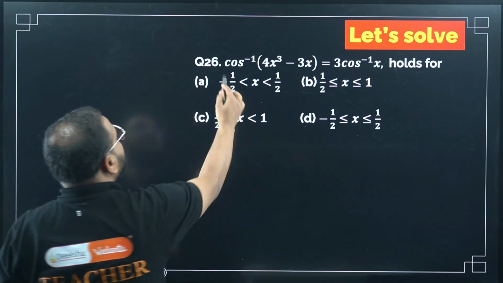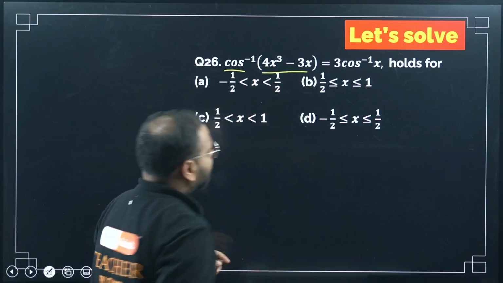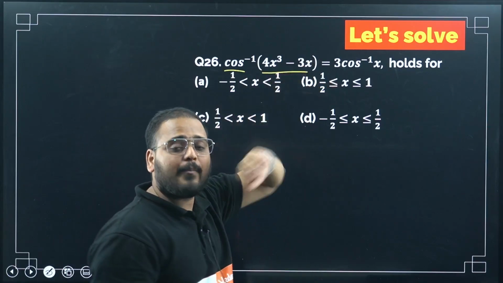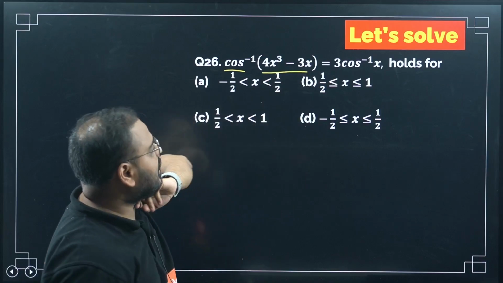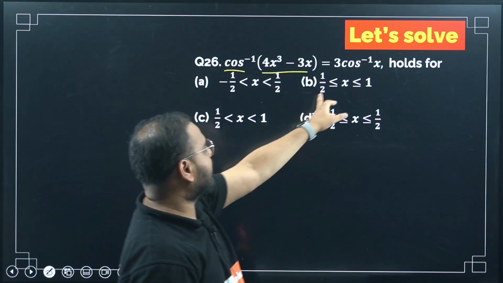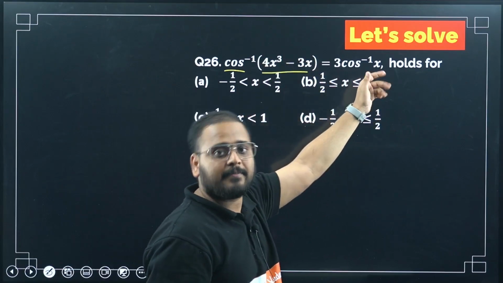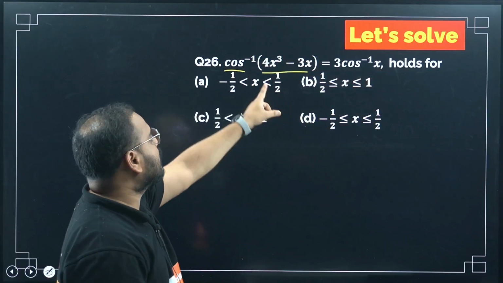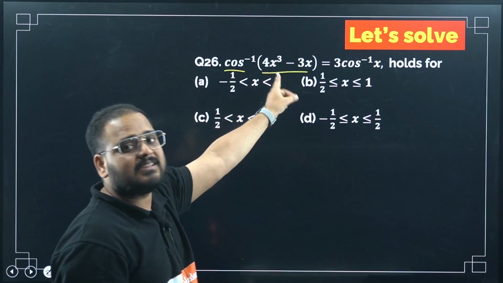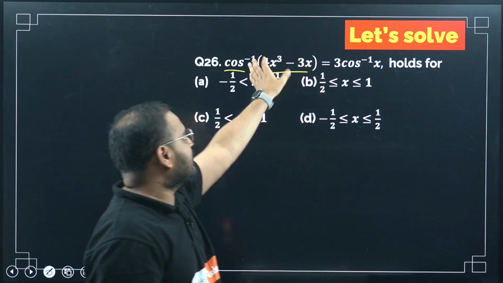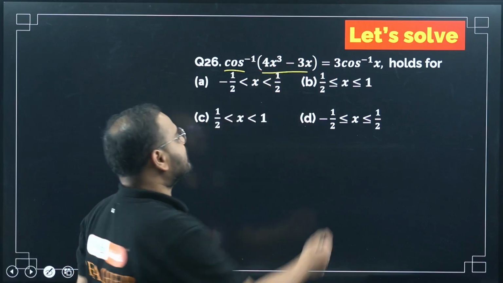So cos inverse is operating on this value. We know this is the formula, right? 4 cos cube theta minus 3 cos theta. Sometimes they will give you the domain, the x value, and ask you to prove this. That type of question is also possible. Then what you do is take x as cos theta. It becomes 4 cos cube theta minus 3 cos theta, which becomes cos 3 theta simply. That's what is written here.